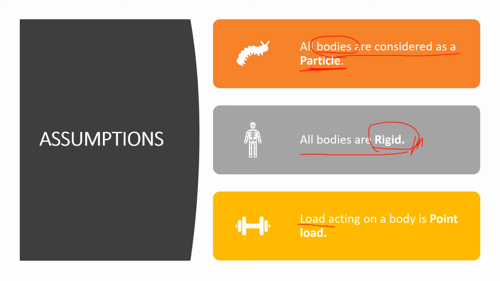And last, the load acting on a body is a point load. Now actually speaking, a point load is just an imaginary concept. If I want to transmit any load, then some area will be required, whereas a point doesn't have any area. But for the sake of simplicity of calculation, I assume that all the loads acting on a body are point loads. Well, this is a very basic and theory part of engineering mechanics.